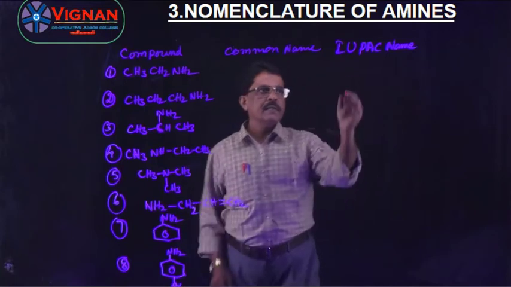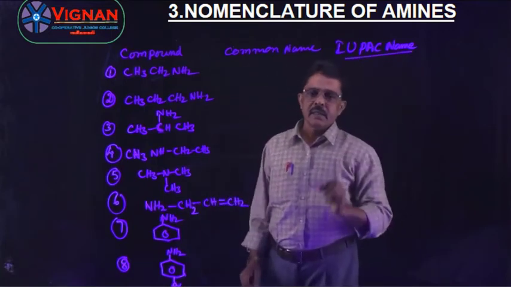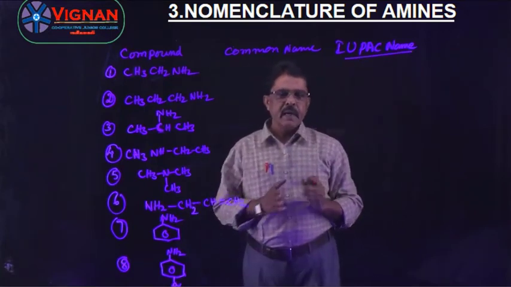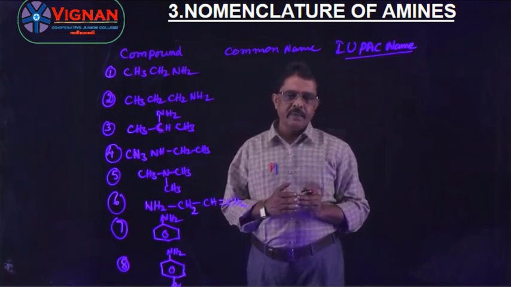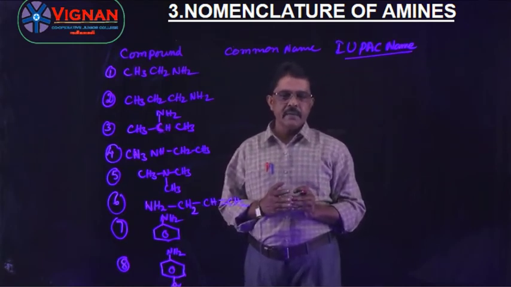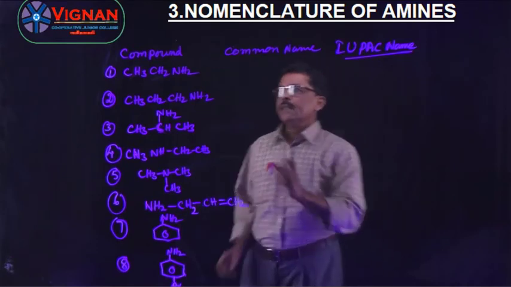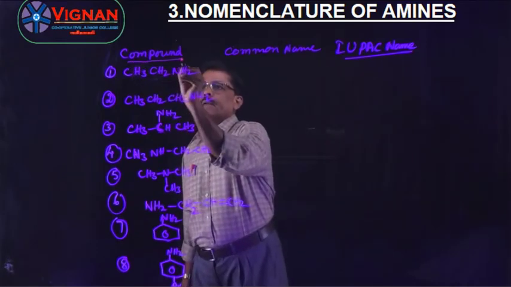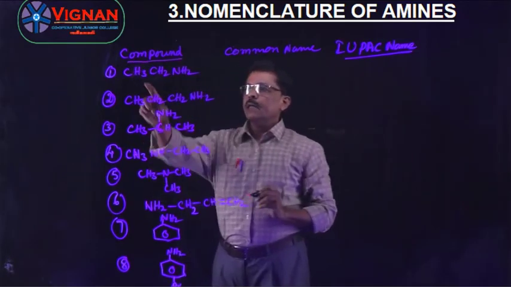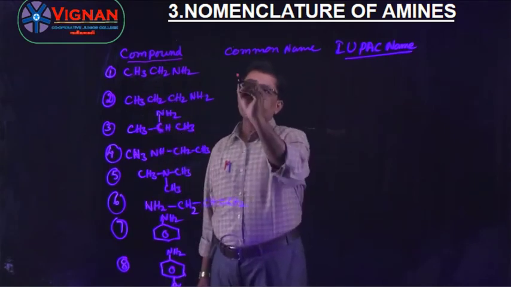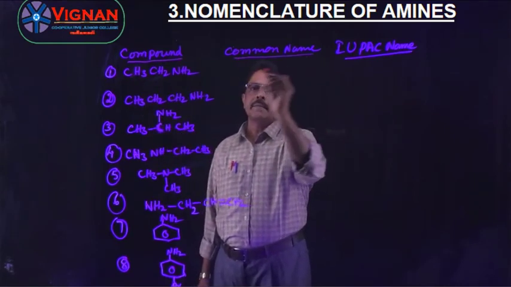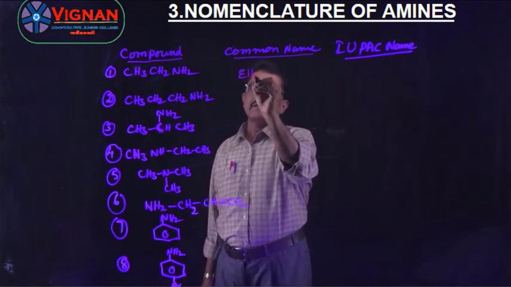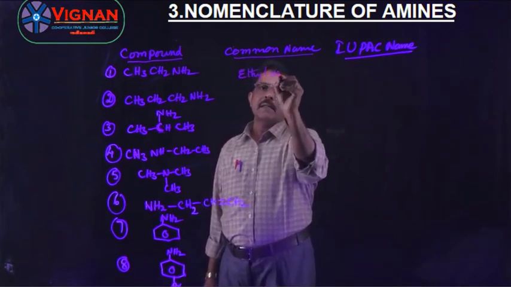In the IUPAC system, alkanamine. Right, understand? So, let us take an example. There are two carbon atoms here. Ethyl amine is the common name.